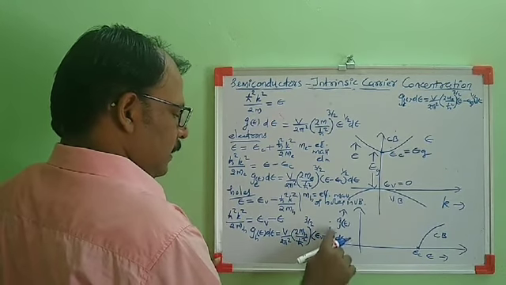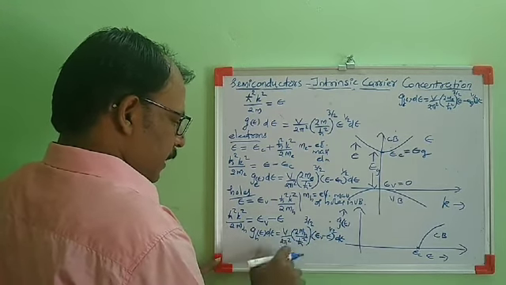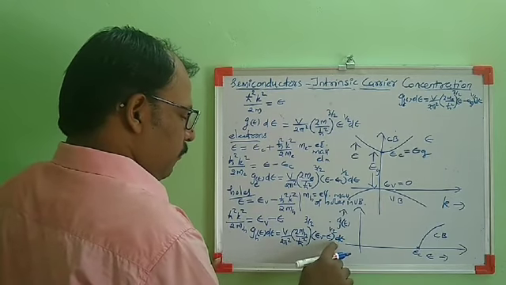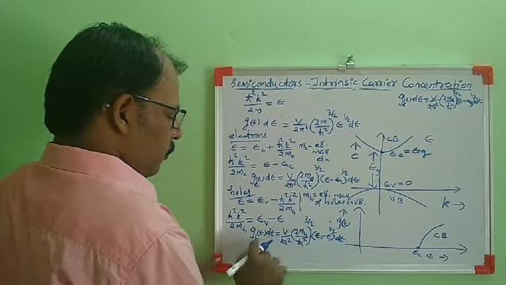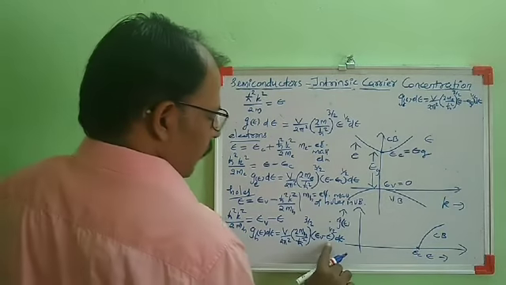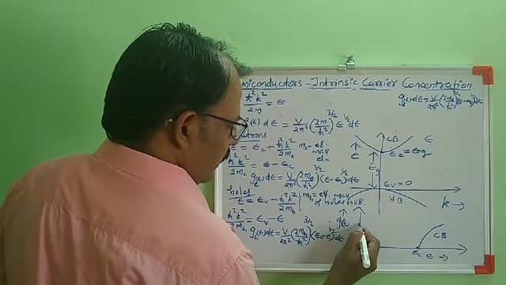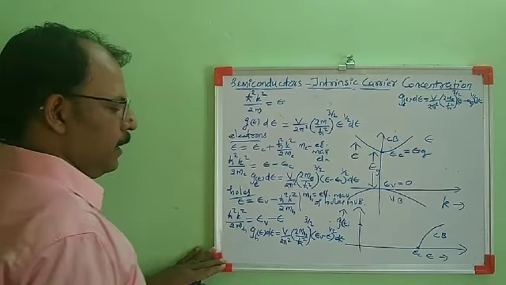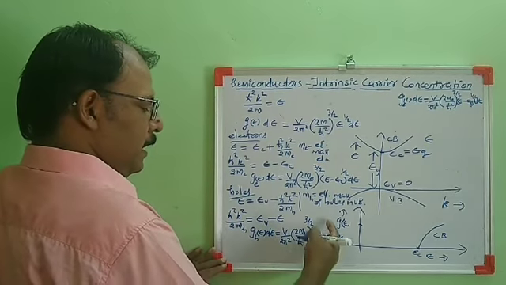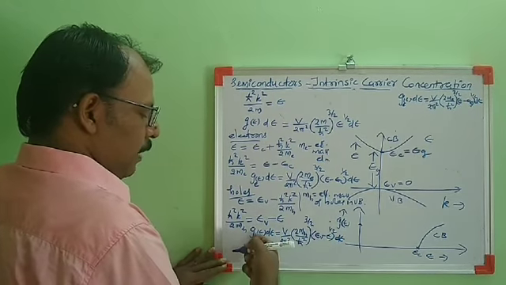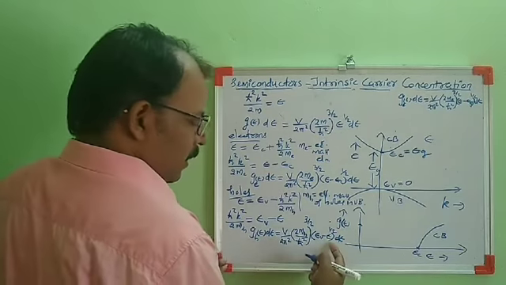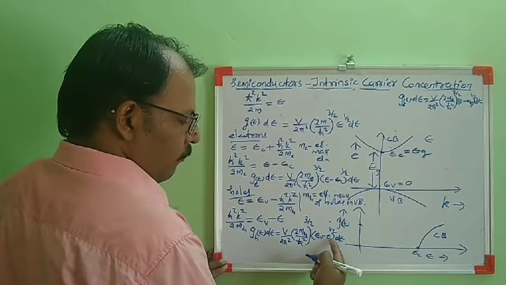As energy increases, the density of states decreases, and when E equal to EV, this term becomes 0, so the density of states becomes 0.